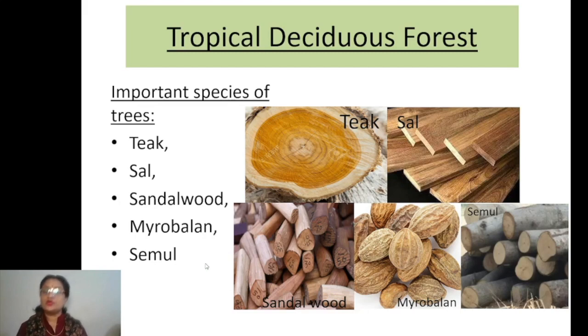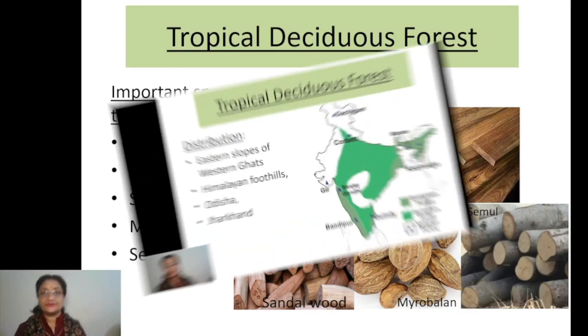Now, what are the most important species we can find in this type of forest? What are the main types under this? You can say teak, sal. These are known for strong wood, the hard wood, and generally these are used for construction purposes, for furniture making and all. Now teak, sal, sandalwood, myrobalan and simul, these are the most important trees found in this type of forest.